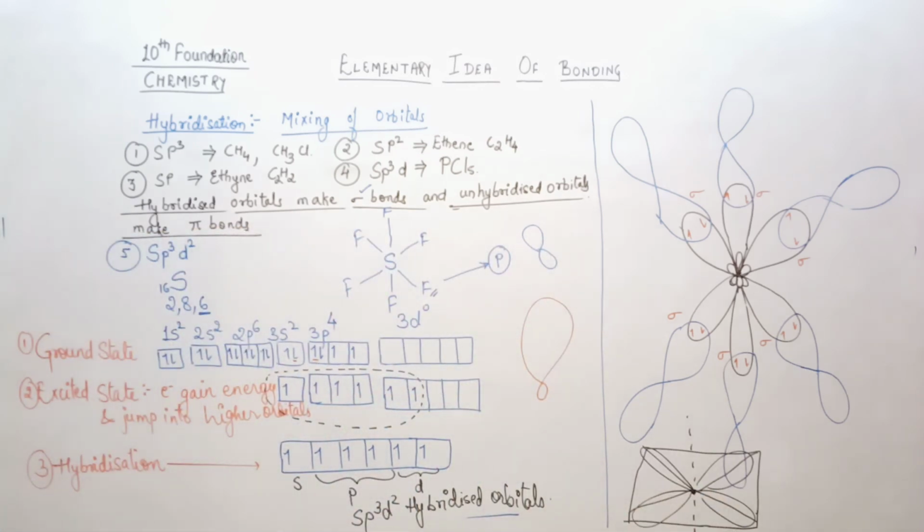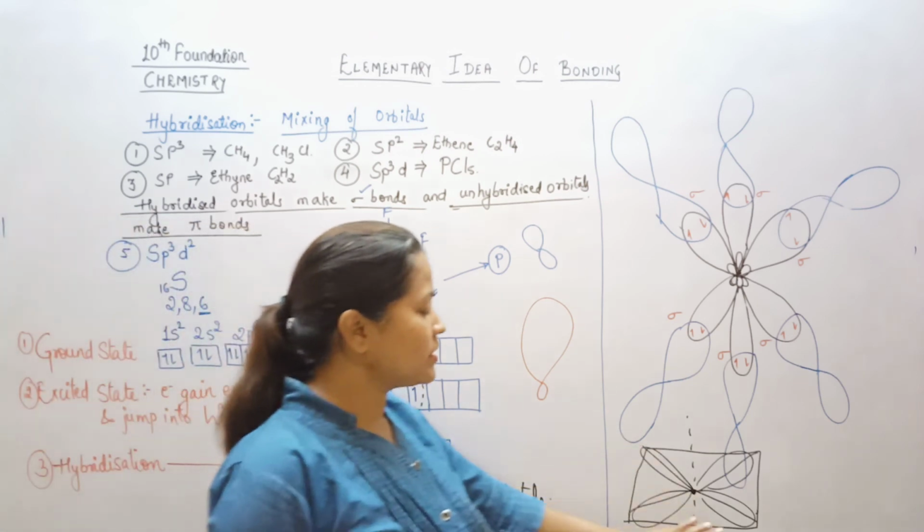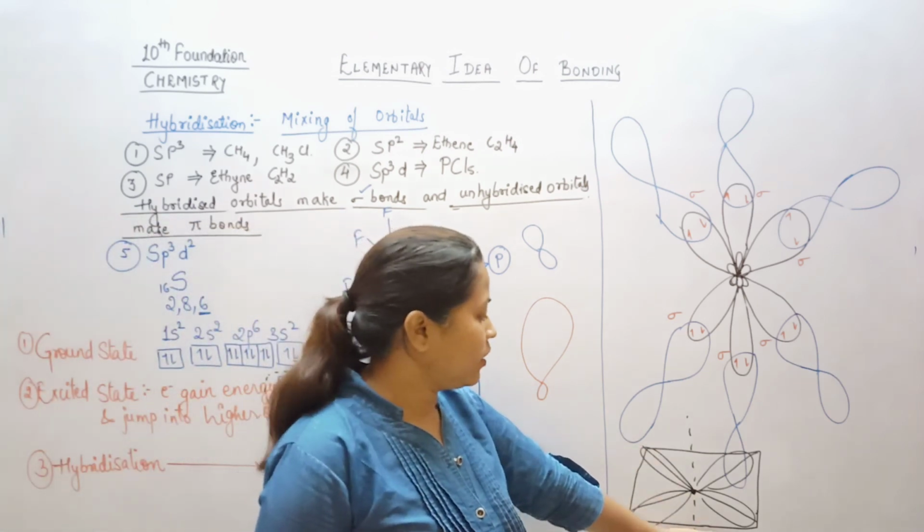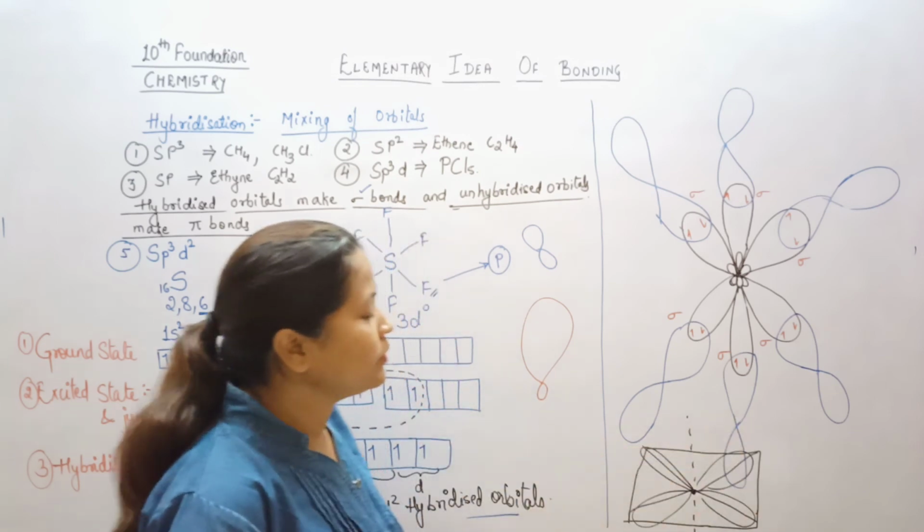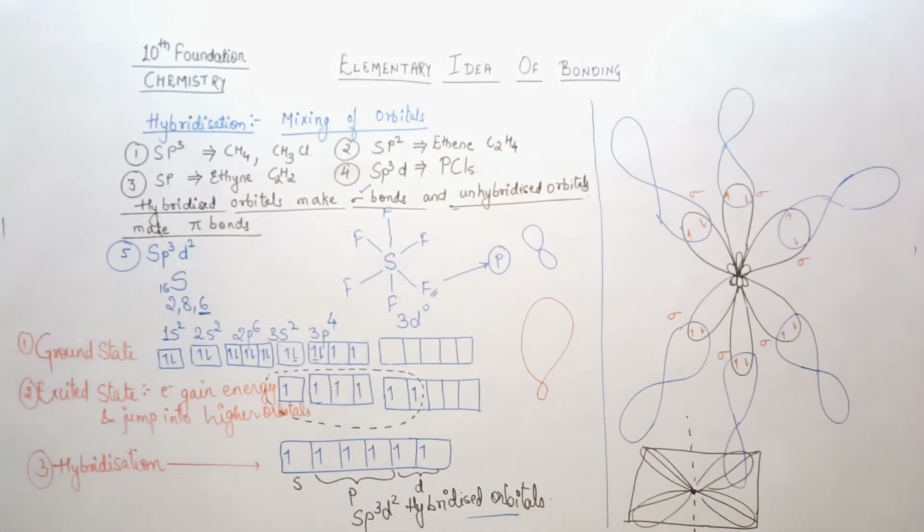So it is simply understandable that there will be a difference in the bond size. So just understand this part. This is an octahedral orientation, right? So just remember these things which I have taught you over here.